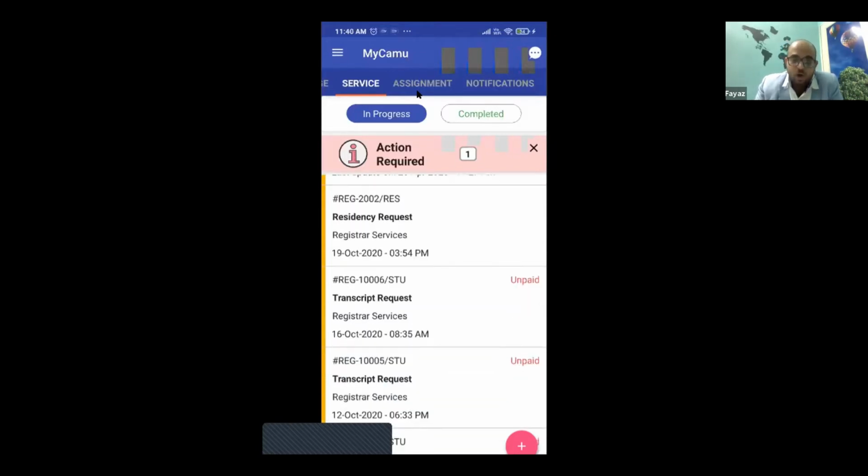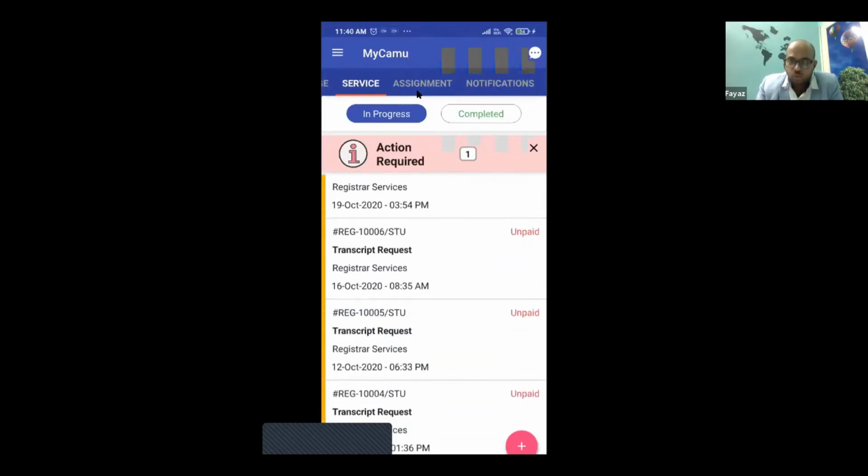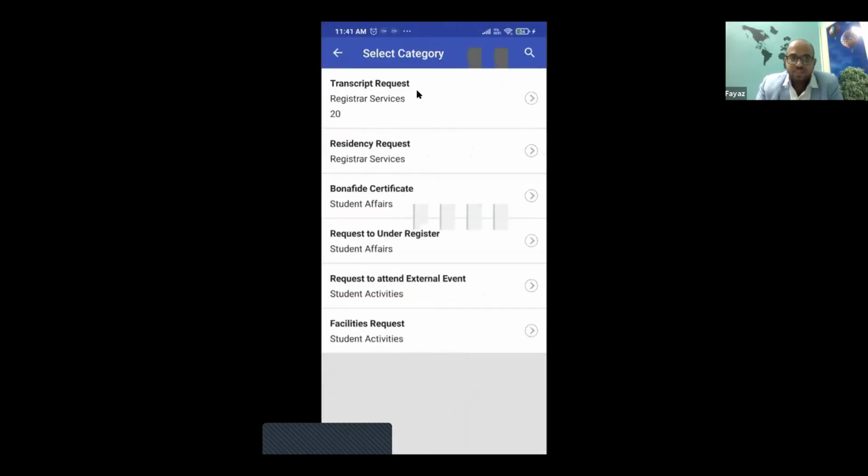All the services that any institute wants to bring onto a digital platform can be brought here. You can see different kinds of services and the different departments that are offering them. It could be a transcript offered by the registrar service department, or requesting a conference hall for an event, or 3 hours of booking the college ground to have a sports event. All those will come under student activities.